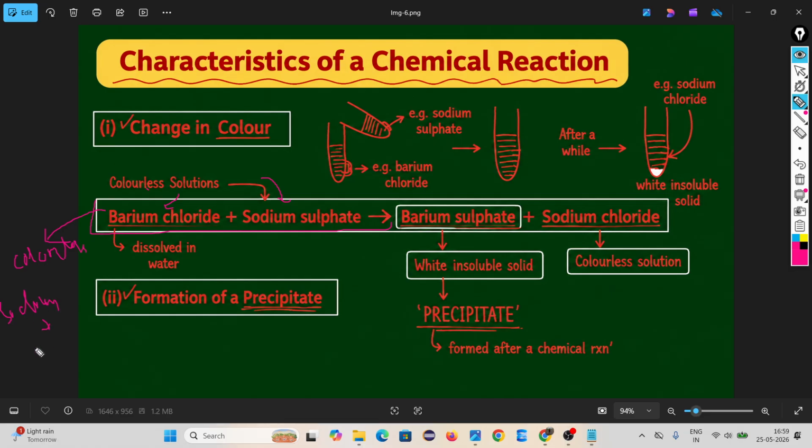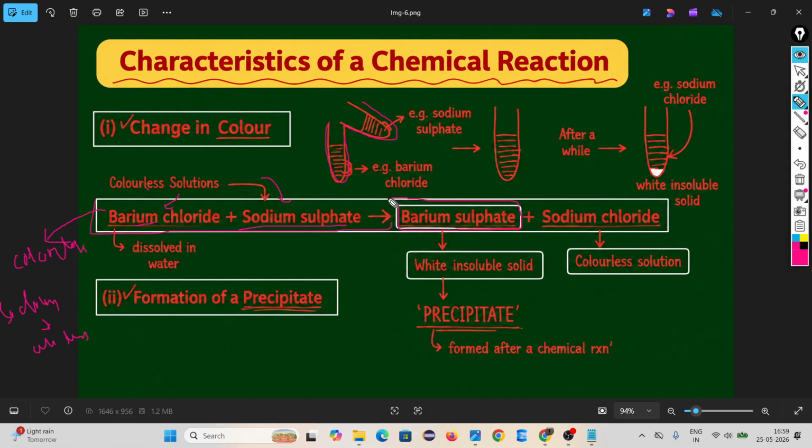I make solutions of barium chloride and sodium sulfate in two different test tubes. After this, I mixed them. At that time, I am looking, barium sulfate is created.